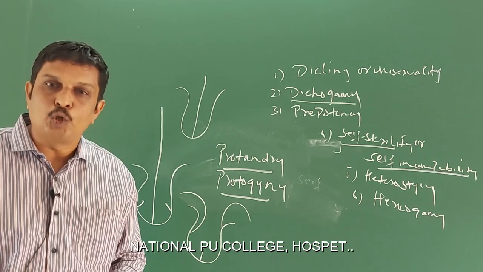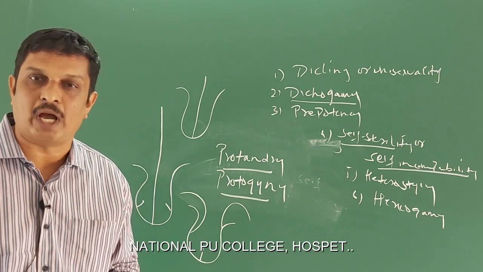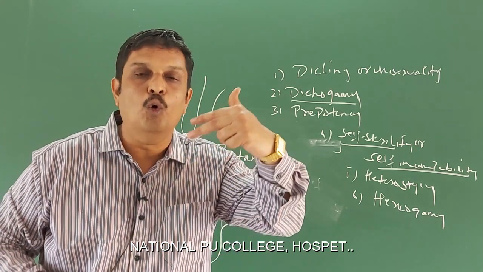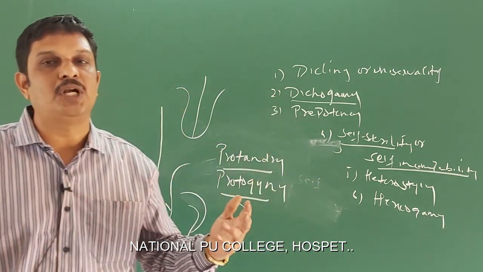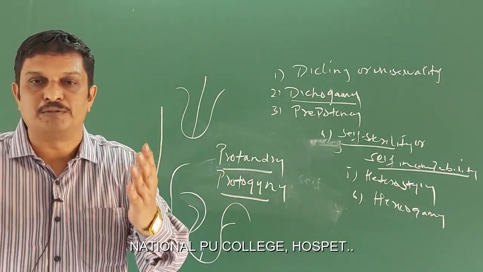Then in Calotropis, the pollen grains are present in a sac-like structure called pollinia. Then these pollinia are transferred to another flower only by the insects. As a result of this, the pollen grains never come in contact with the stigma of the same flower.